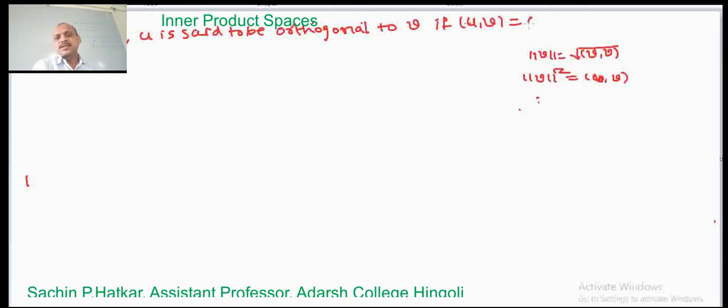These two vectors are said to be orthogonal if their inner product is equal to 0. Here, when u is orthogonal to v, then v is also orthogonal to u.